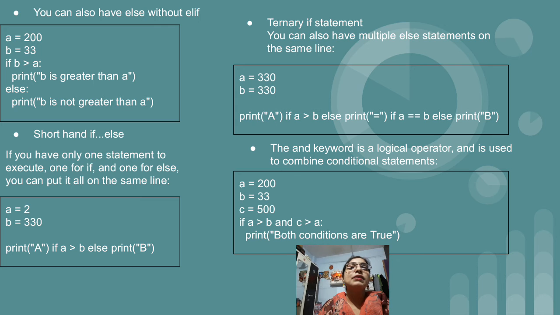So the first example I have given is that only. A equal to 200, B equal to 33. Then our condition is B greater than A, that is 33 greater than 200. The condition is false. So the if part is not going to execute, and which part will get executed? That is the statement which is present inside the else block. So you will get output as B is not greater than A. This will be your output for the first program.